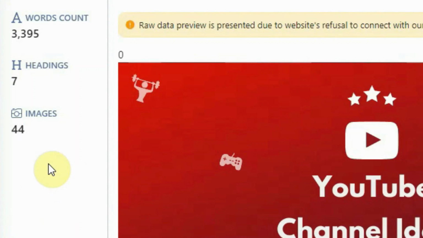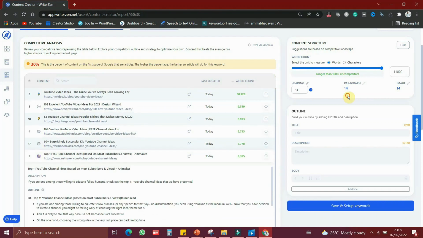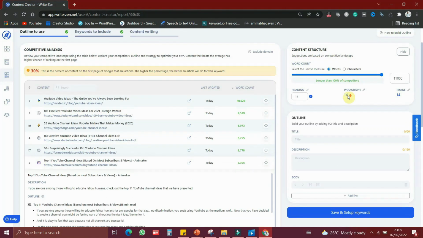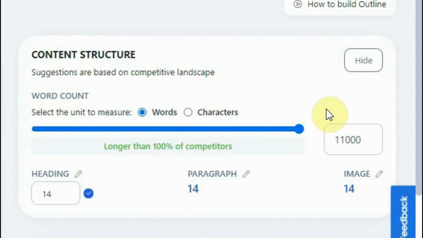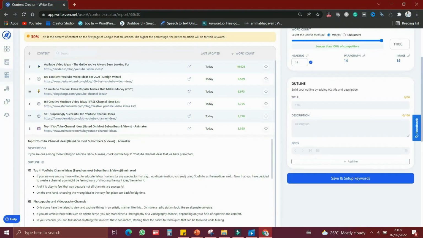But images and headings are secondary. The word count is the primary thing which you should consider. And now you will have the idea how the outline works, so that you can decide your outline. So for every topic you can decide your outline, whether how many words you want, headings, paragraph, images. Once you're done with the outline, you can go to the next part, which is set up keywords.